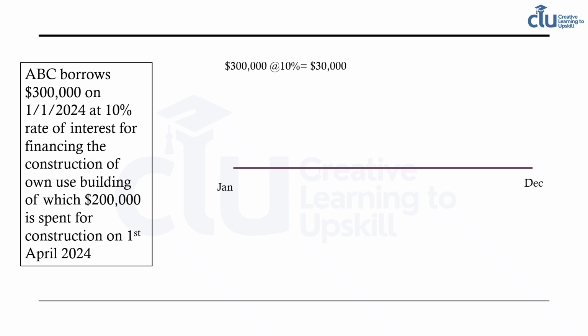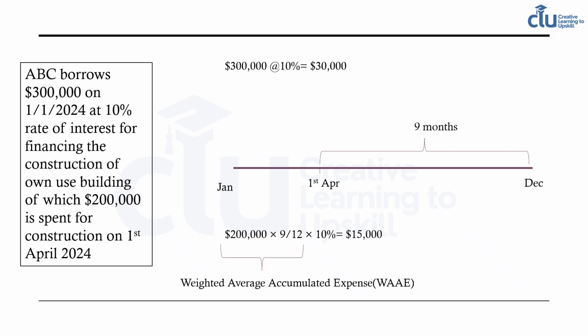Now let's say out of the 300,000 borrowed, 200,000 was spent for construction on 1st of April, in which case the remaining number of months for the year is 9. So the weighted average accumulated amount on which the interest for capitalization has to be calculated will be based on these 9 months and not the entire year.